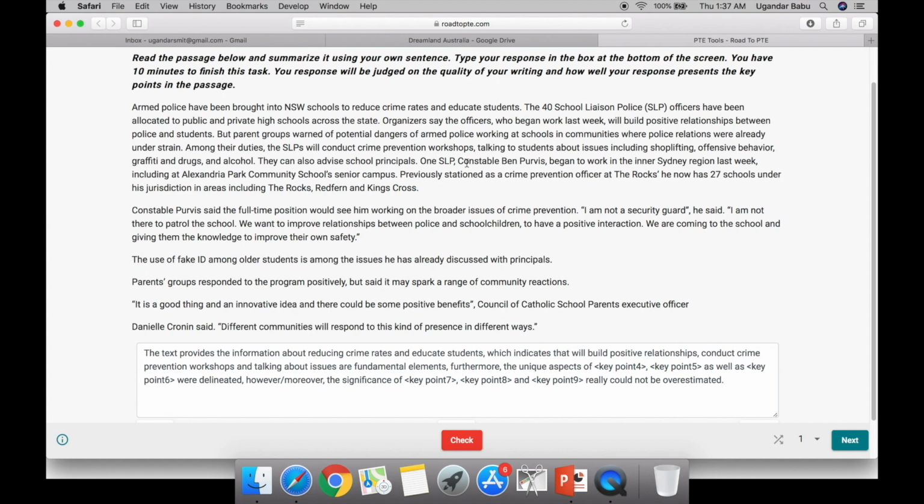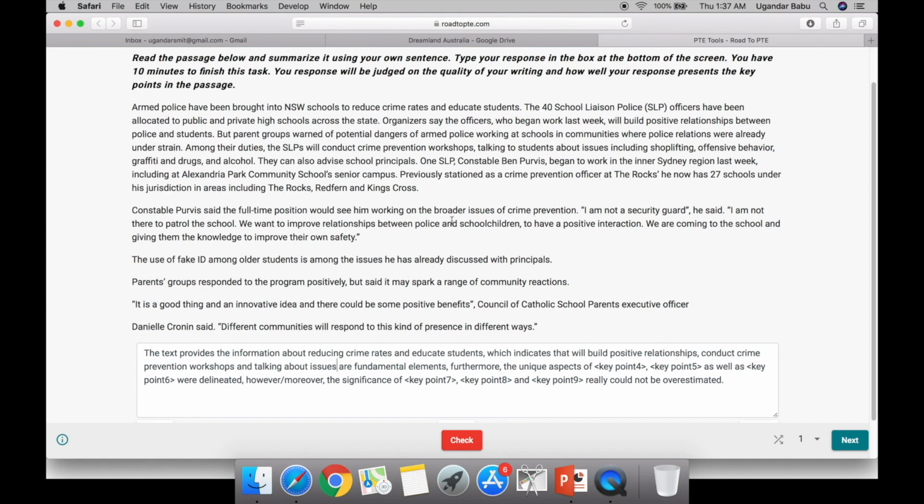One SPL constable Ben Purvis began to work in the inner Sydney region last week, including at Alexandria Park. This is also not required because this is unnecessary detail. Previously stationed as a crime prevention officer at the Rocks, he now has 27 schools. It's about this officer, so this is also not required. We just need what students are getting educated. Constable Purvis said the full-time position would see him working on the broader issues of crime prevention. This is some extra detail.